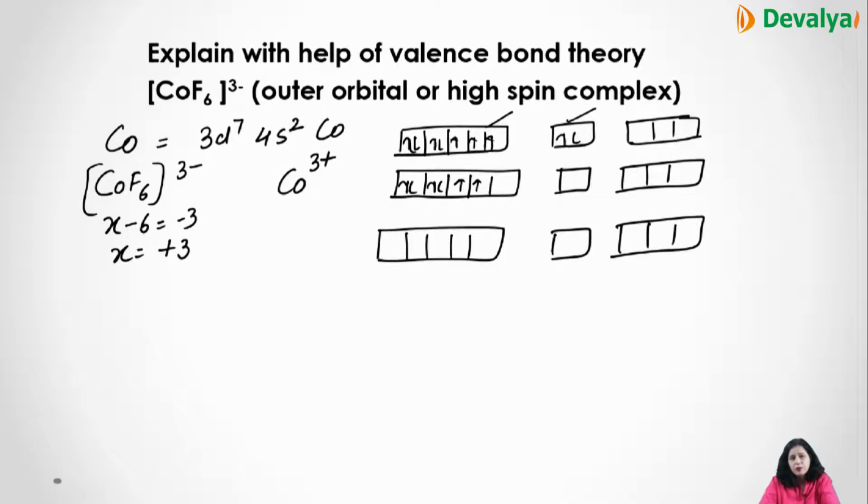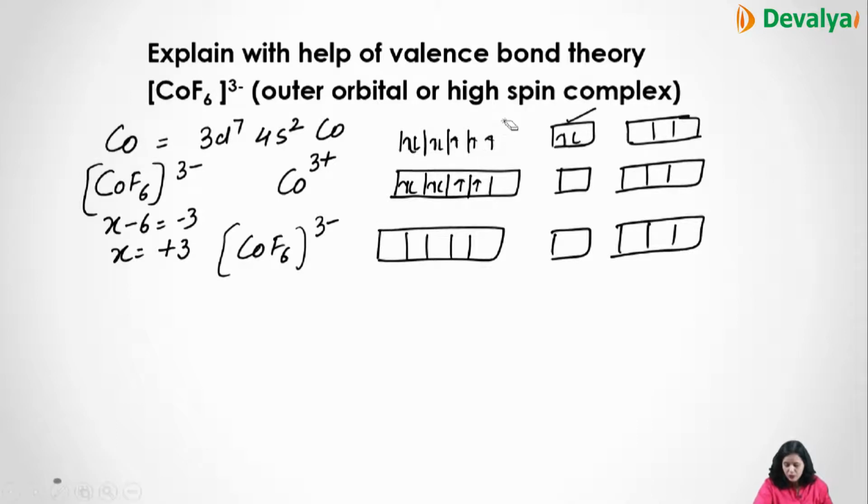Then the 6 ligands will give electrons in CoF6 3 negative. After the removal of 3 electrons, 2 will move from here, sorry, 1 will move from this electron.